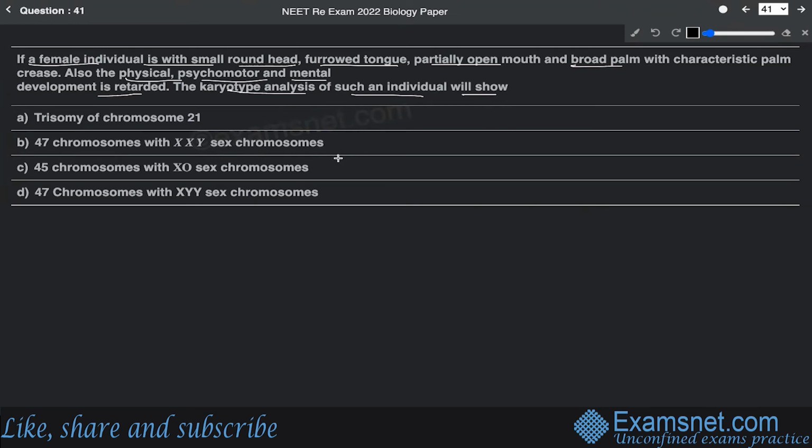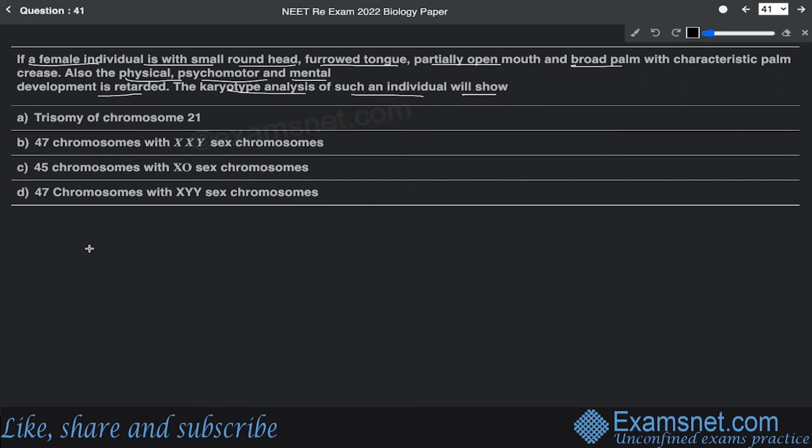The options are trisomy of 21, 47 chromosomes with XXY sex chromosomes, 45 chromosomes with XO sex chromosomes, and 47 chromosomes with XYY sex chromosomes. Now, the symptoms shown in the question, like small round head, furrowed tongue, partially open mouth, and broad palm, are all characteristic features of Down syndrome.